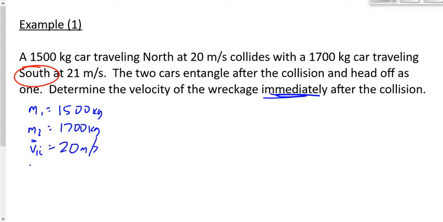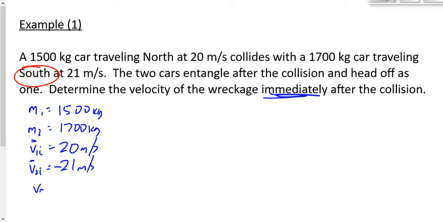I'm going to say V2I, object number 2, the 1,700 kilogram car, initial is, what's that going to be? Negative 21 meters per second, right. I'm not going to forget that negative because I circled the south to remind me that I've got to remember that. Two cars entangled head off as one after the collision. What's the velocity of the wreckage immediately after?